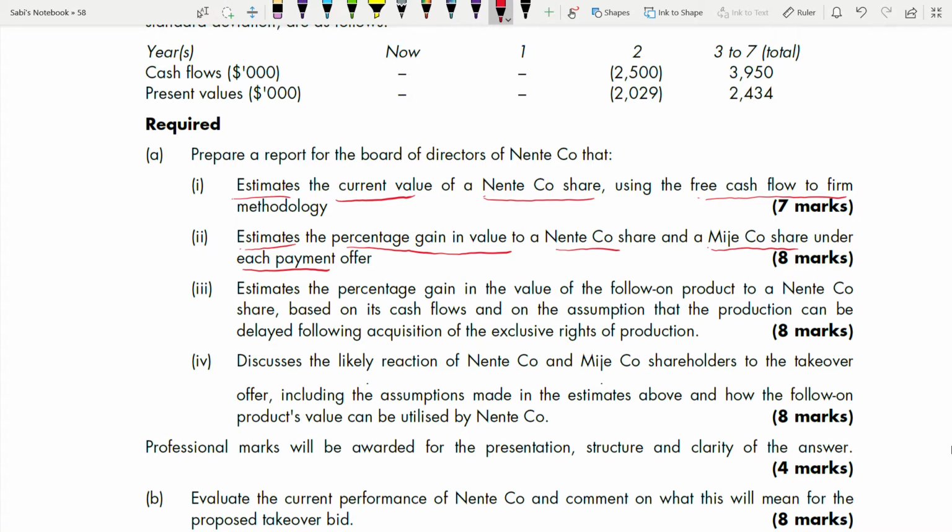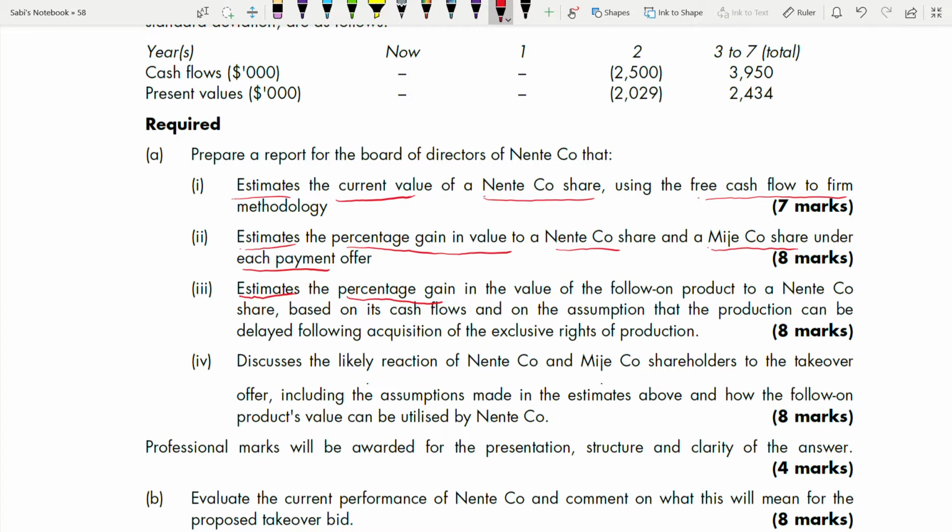Coming to the third one, estimate the percentage gain in the value of a follow-on product. Again this is an estimate, so this is again a calculation part. When something is written as percentage gain, it is not enough for you to find a gain, you have to find it in terms of percentage.